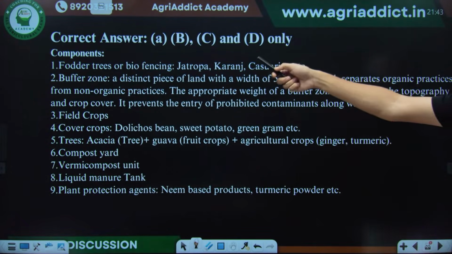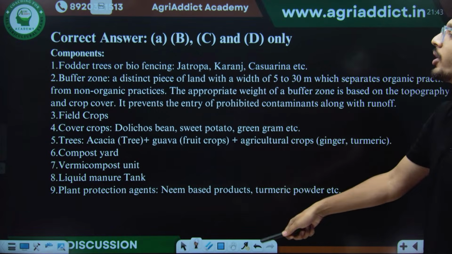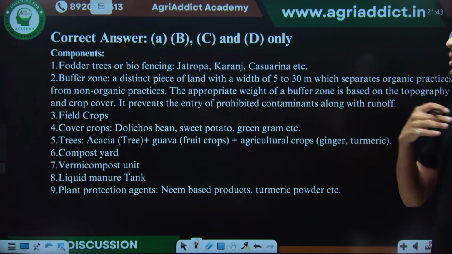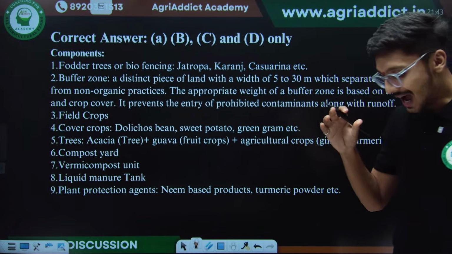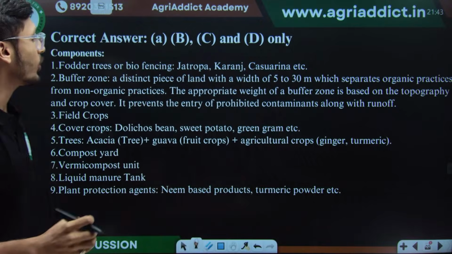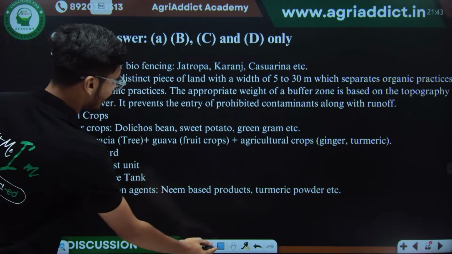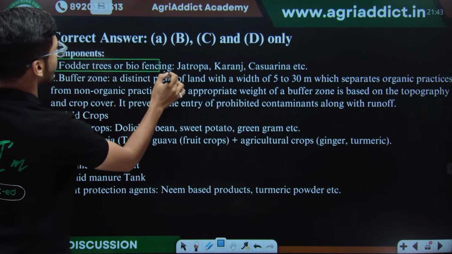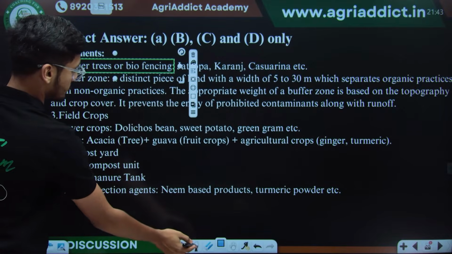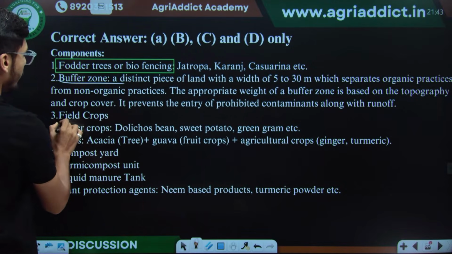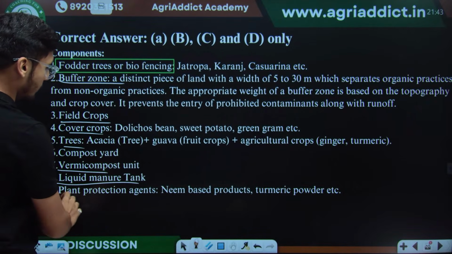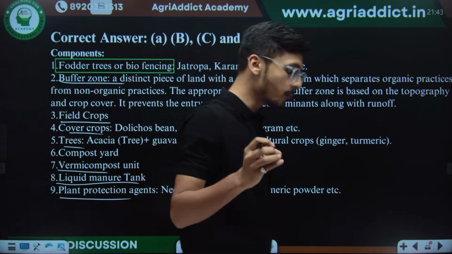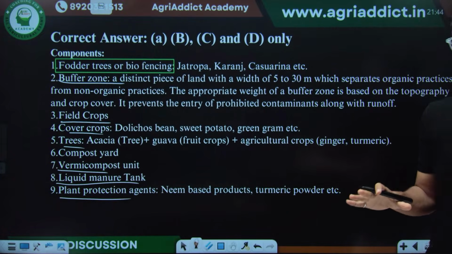So now here I have mentioned some of the important components of organic farming. इसको भी याद रख लेंगे. Like if the question is being asked कि what are the important components of organic farming, we should be able to recognize that fodder trees or biofencing, then buffer zones, field crops, cover crops, trees, vermicompost, liquid manure tank, and plant protection agent forms the important components of organic farms.